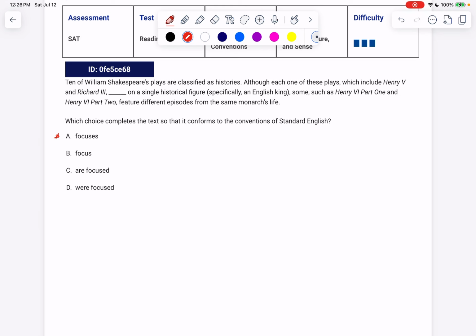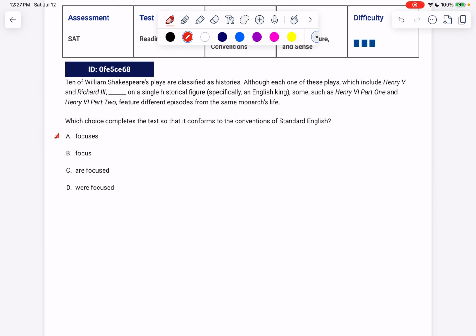get fooled. Ten of William Shakespeare's plays are classified as histories, although each one of these plays, which include Henry V and Richard III, blank on a single historical figure, specifically an English king. Some, such as Henry IV Part 1 and Henry VI Part 2, feature different episodes from the same monarch's life. So tell me, what is doing the focusing on a single historical figure?